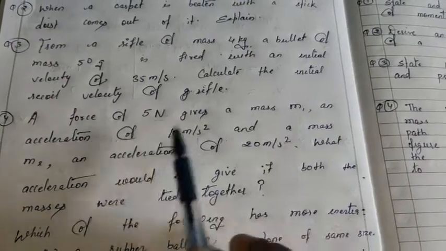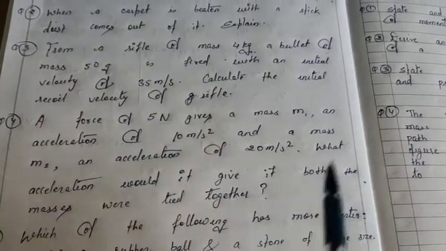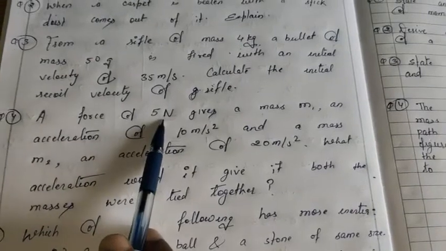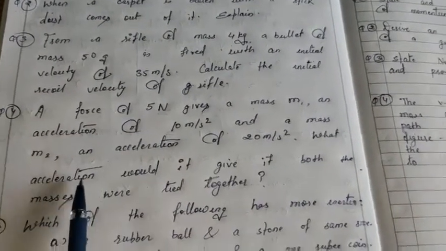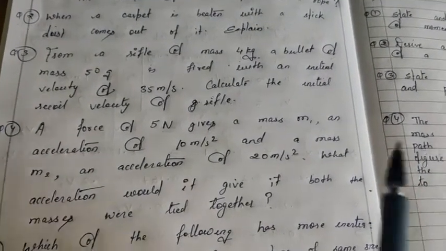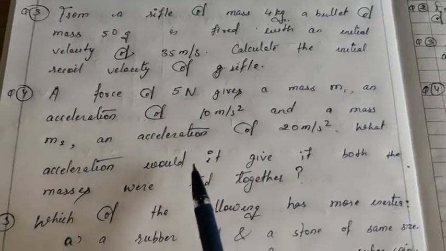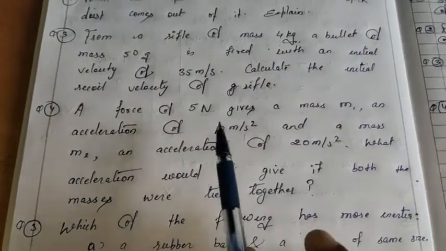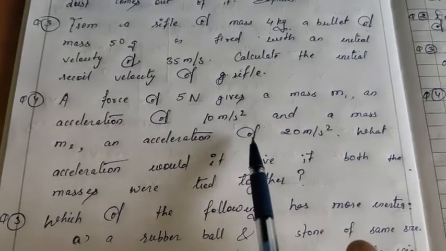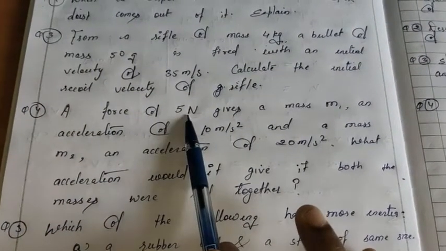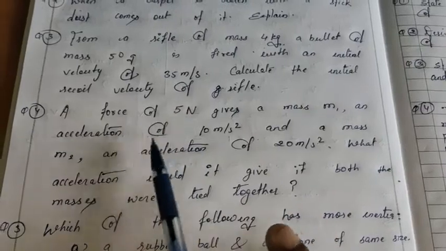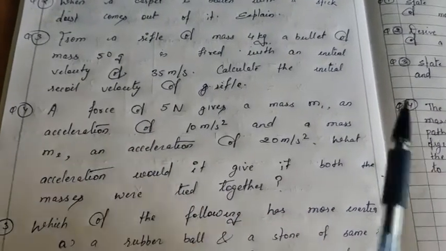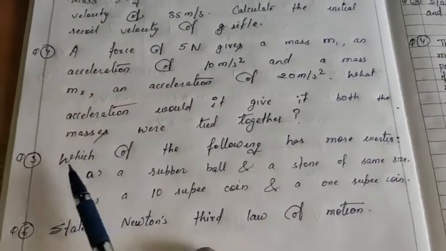What acceleration would it give if both the masses were tied together? Means these two masses, that is m1 and m2, if they were tied together and the same force acts on them, then what is the net acceleration that the object will feel? That you will have to calculate. When the two masses are tied together and a force of 5 Newton acts on them, then how much total acceleration will it give? That you have to calculate.